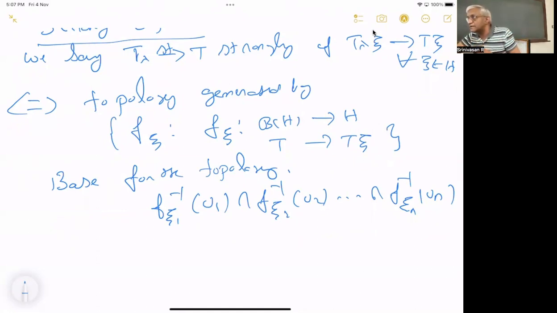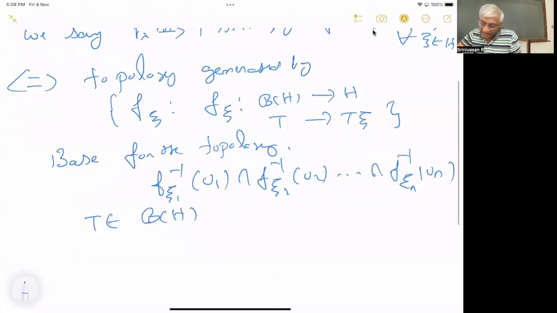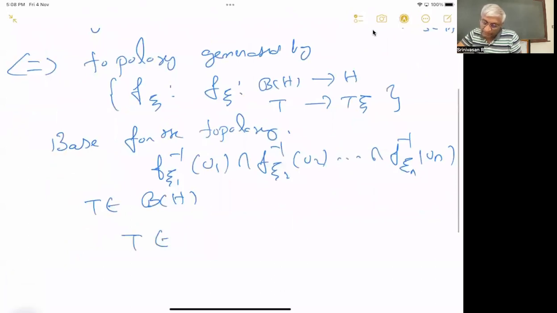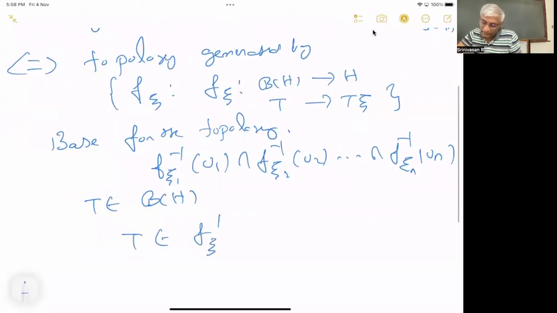That is what a neighborhood is. So if we take a T in B(H), then a neighborhood around that T should look like this: f_xi1 inverse of U1 up to f_xin inverse of Un.